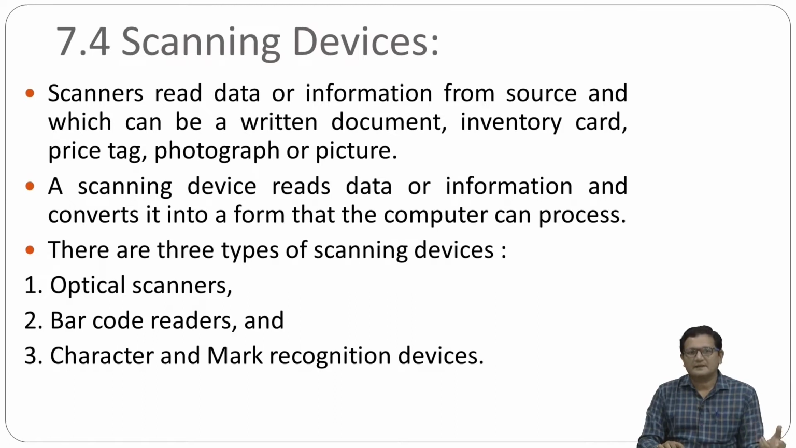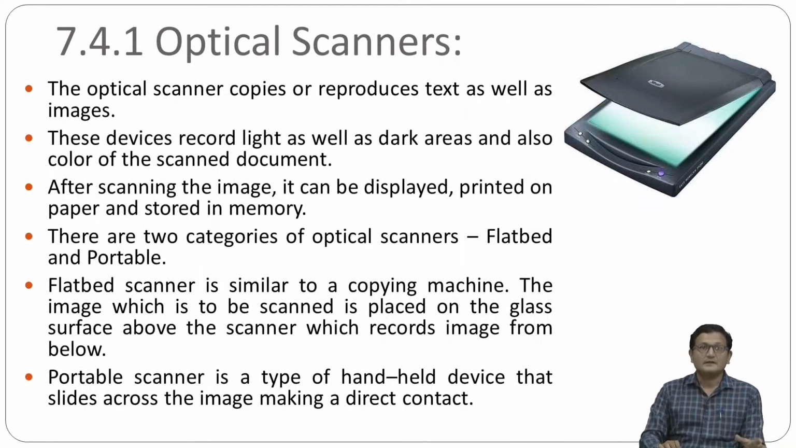Now there are three types of scanners. One is called optical scanner, second is a barcode reader, third is a character and mark recognition device. So here, for different purposes, we are using different types of scanning devices. The first one is called an optical scanner.